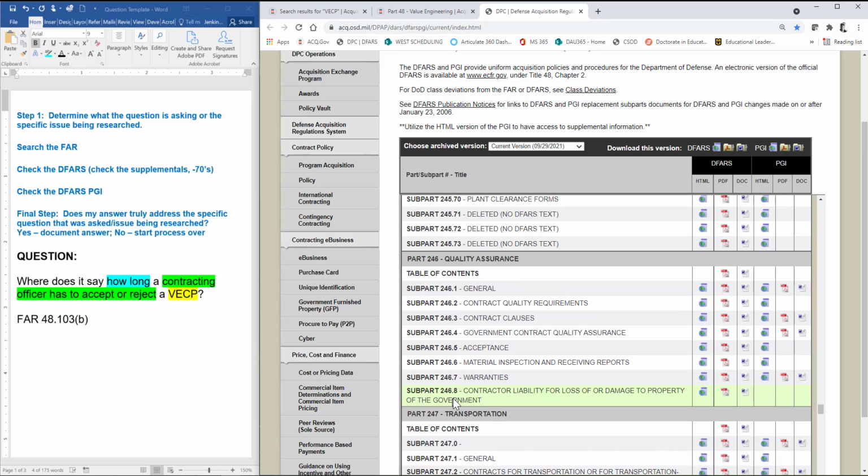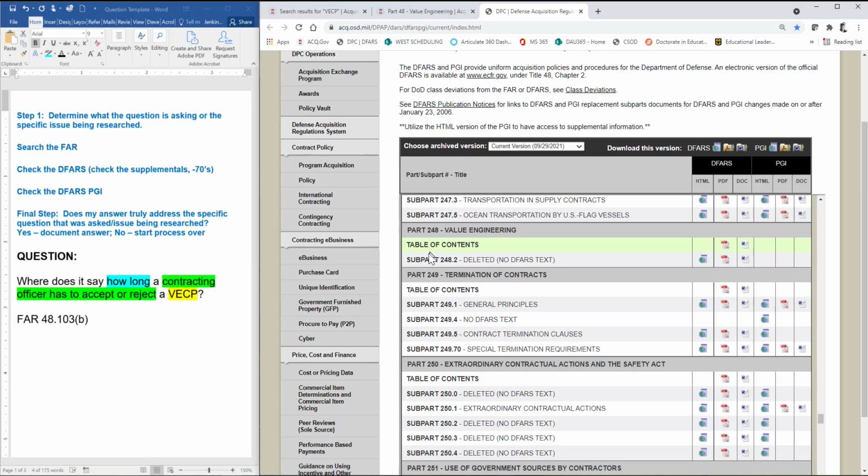So let's go to 248.103, and I can see immediately that subpart 248.1 does not even exist. In fact, 248.2 has been deleted. It says there's no DFARS text, and so I don't even have a section here to refer to in the DFARS nor the PGI that refers to this specific issue. So I'm feeling fairly confident that this is my answer.